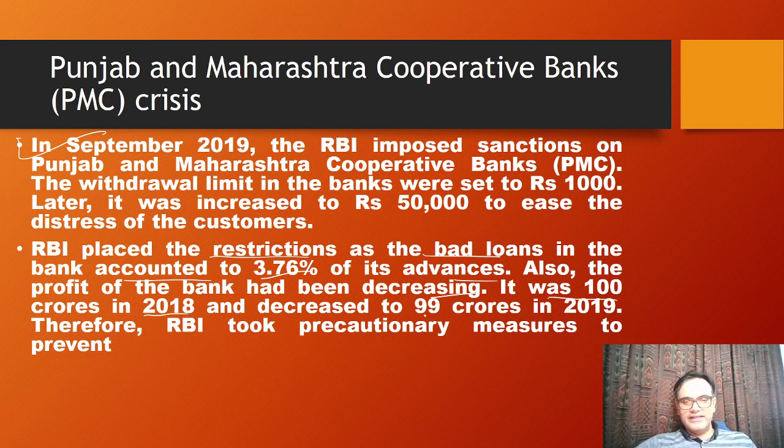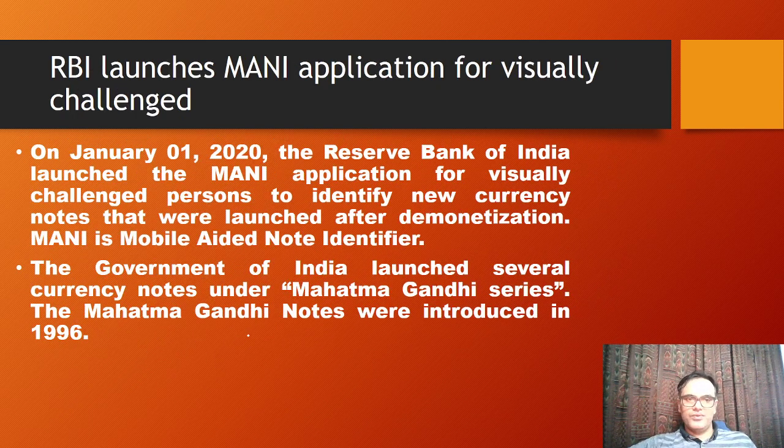It was 100 crore in 2018, decreased to 99 crore in 2019. Therefore, the RBI took precautionary measures to prevent a bank run or any kind of crisis in Punjab and Maharashtra Cooperative Bank. Okay. Then next, RBI launches MANI application for the visually challenged.